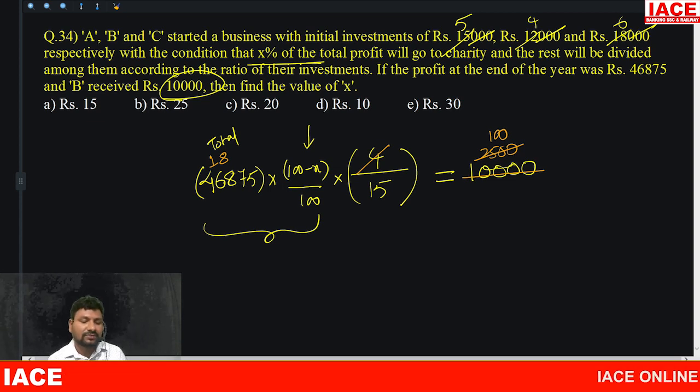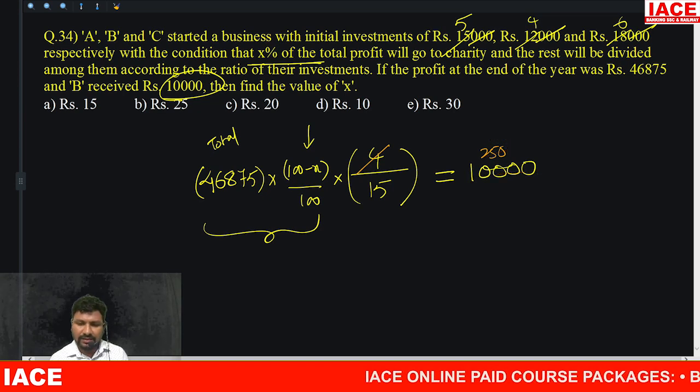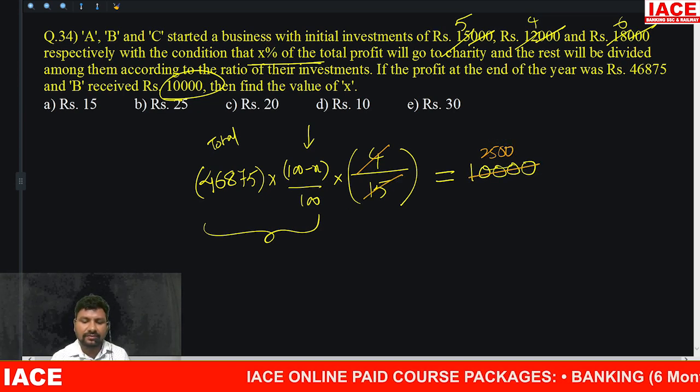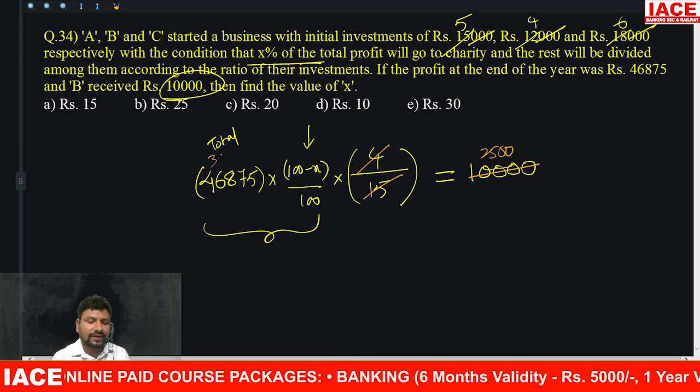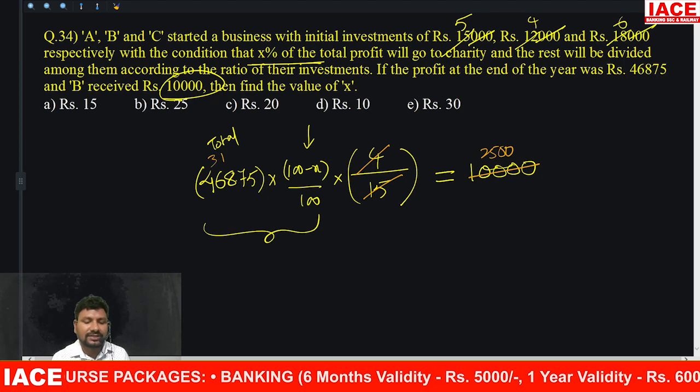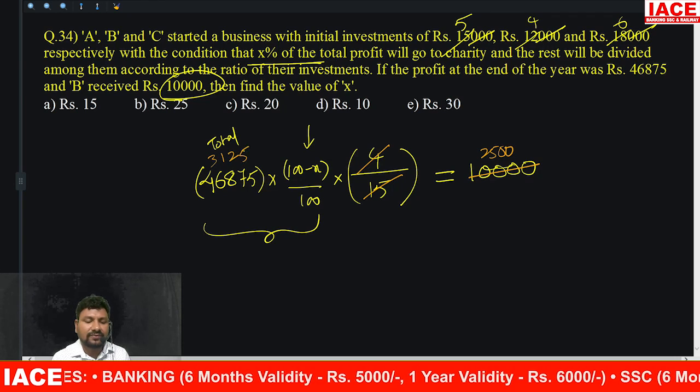Now it becomes how much? 25 ones are 25. Is it right? Better to go with the calculation of 15 here. 15 threes are 45. And next to 18, 15 ones are 15. Remaining is how much? 37. 15 twos and 15 fives.